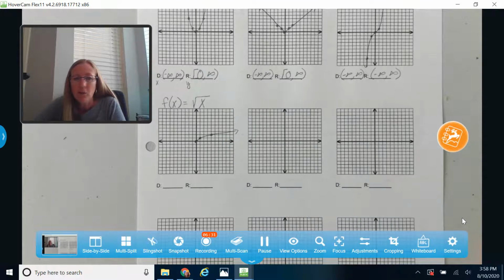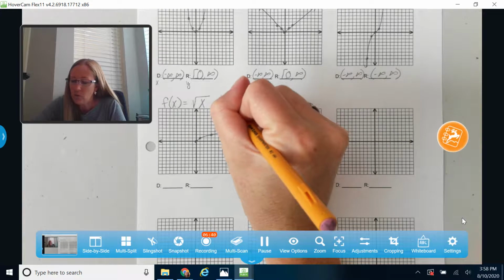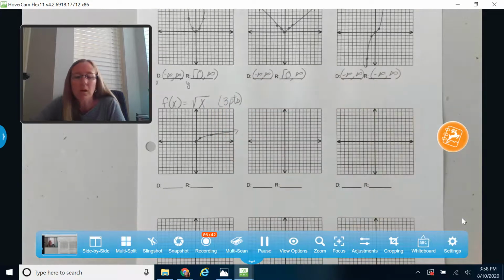Okay, again, I don't go on my negative x-axis because a negative value inside your square root would give you an imaginary answer. So a square root graph is only going to end up giving you 3 points, or we only need to graph 3 points when we're talking about a square root graph.